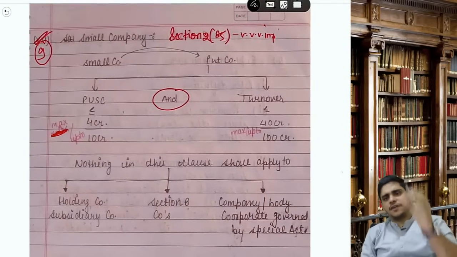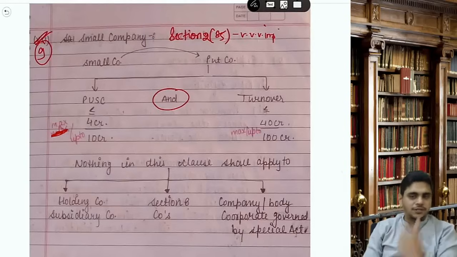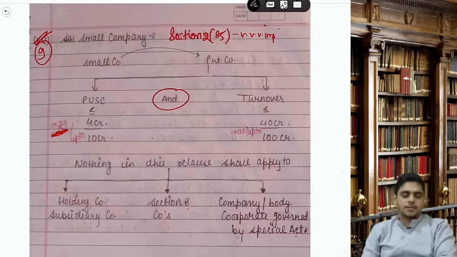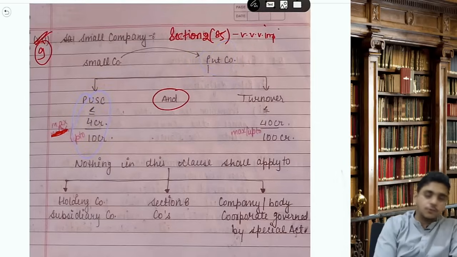Last definition, very important again, small company. MCQ, descriptive, it can come in the exam. So, sir, small company is always a type of private company having paid up share capital of less than or equal to 4 crore.